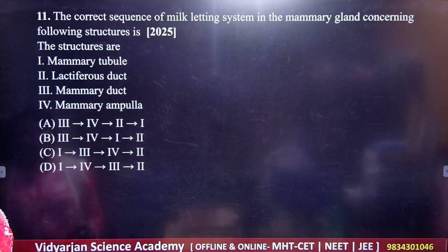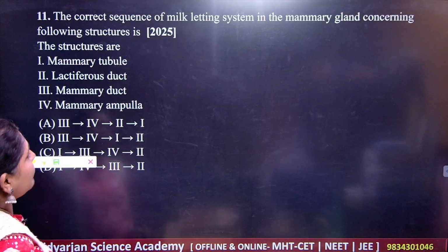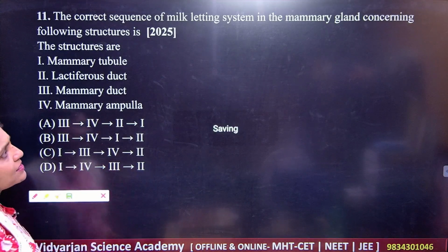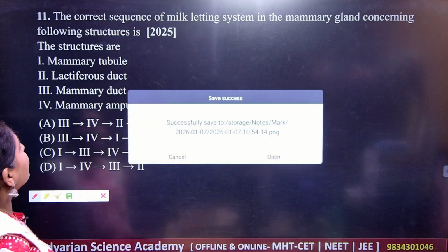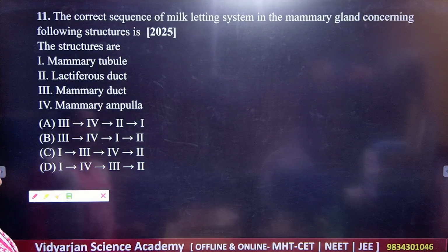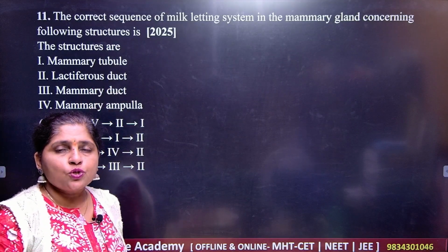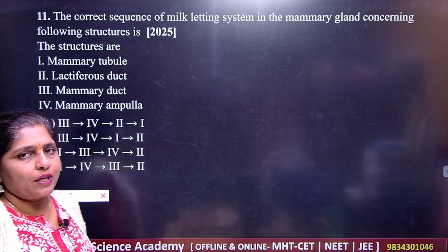Then the next one. Let us see the correct sequence of milk letting system in mammary gland concerning the following structures: mammary tubules, lactiferous gland, mammary duct and mammary ampulla. For this question, you should know the section of the mammary gland very perfectly.